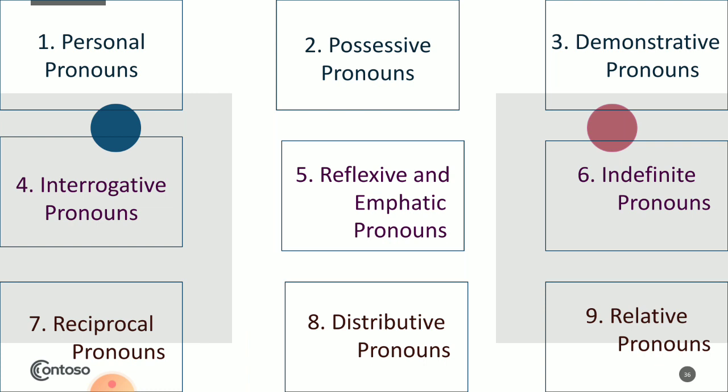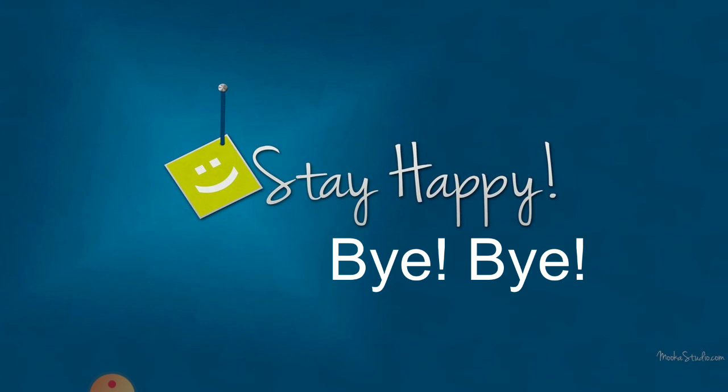Let's move on. So you see, these are the 9 pronouns we have studied today. The personal pronouns, possessive pronouns, demonstrative pronouns, interrogative pronouns, reflexive and emphatic pronouns, indefinite pronouns, reciprocal pronouns, distributive pronouns, and relative pronouns. Okay, so we have reached the end of the lesson today.